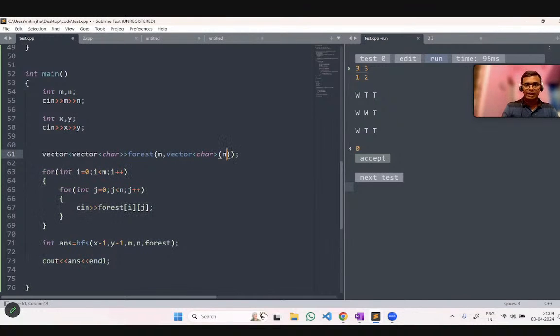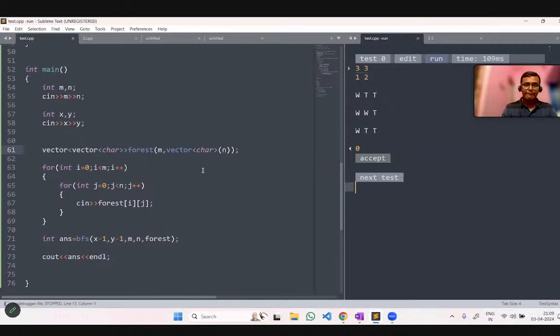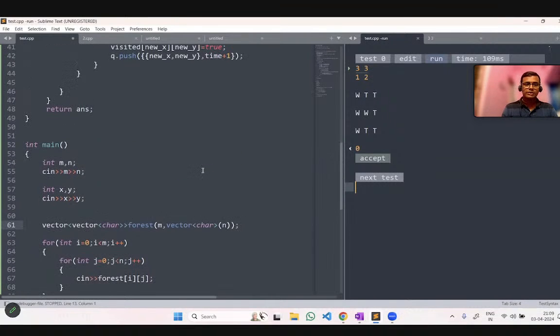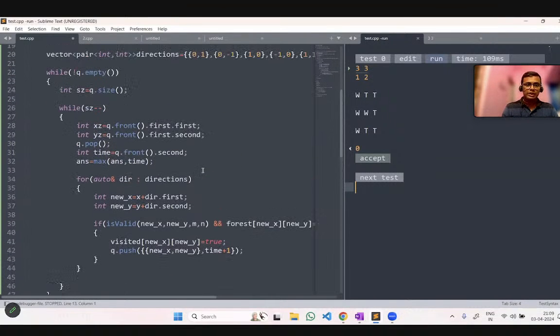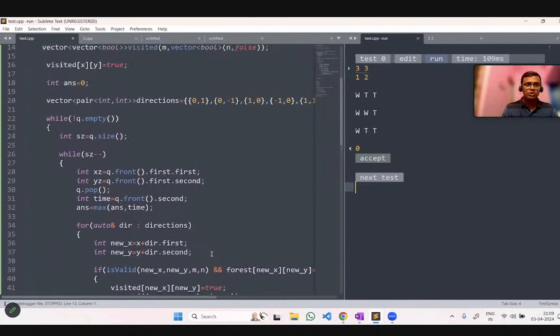Okay, I think I have to not do that. And now let's run this. Again, it is coming as 0. So I think something is missing out here. I'm missing out on something.